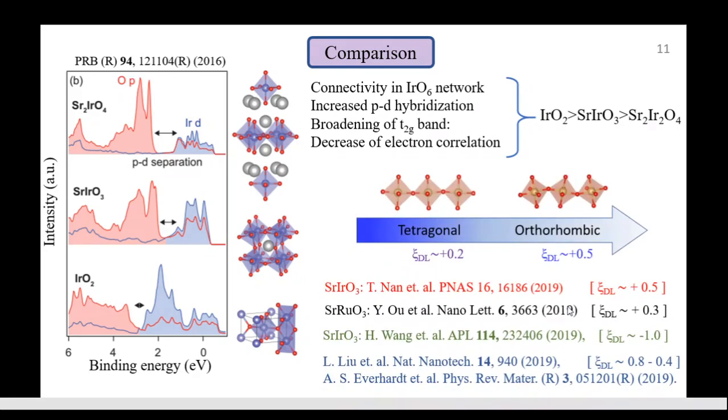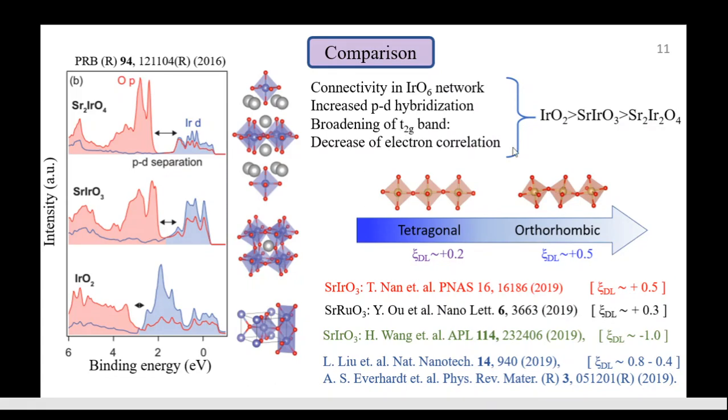Recently, it was experimentally shown that both strontium iridate and strontium ruthenate have a high spin Hall angle and spin Hall conductivity in the orthorhombic phase, and this spin Hall angle is attributed to the degree of tilt present in the system. This paper also shows that to have such high spin Hall conductivity, you need tilt in the system, and the t2g band also has to be small.